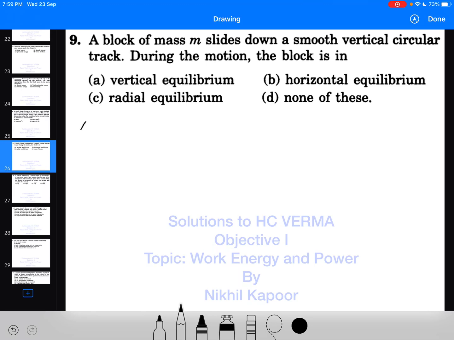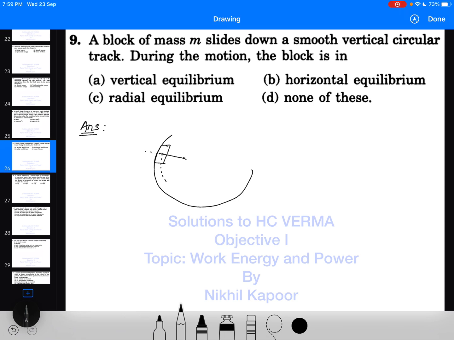So let's start with the ninth example. And what is said here? A block of mass m slides down a smooth vertical circular track during the motion. So as the block is sliding down a smooth circular track, obviously forces are acting on the block at all positions. The vertical force, weight mg, is acting in the downward direction.